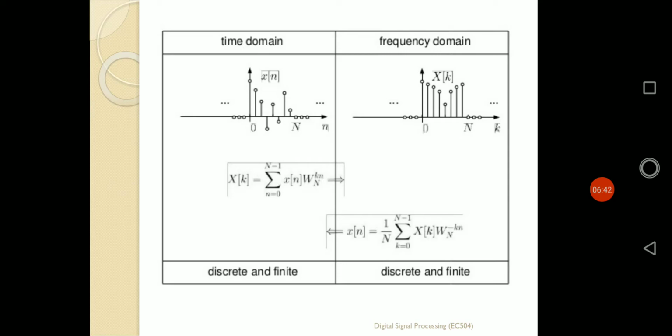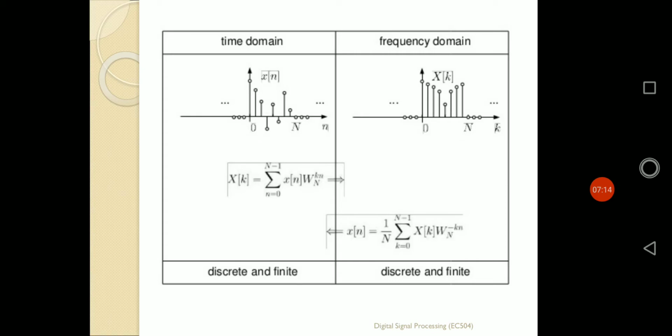And whenever we are transforming it in DFT, certainly we are getting the value of X of k in that way. It is also defined for the same values of 0 to N minus 1, as for each individual value of 0 to N minus 1, it is defined. That's why it is known as discrete Fourier transformation. That means X of k is not defined for each and every value. It is defined for the values 0, then 1, 2, 3, 4, 5 up to N minus 1, depending upon the value of N.